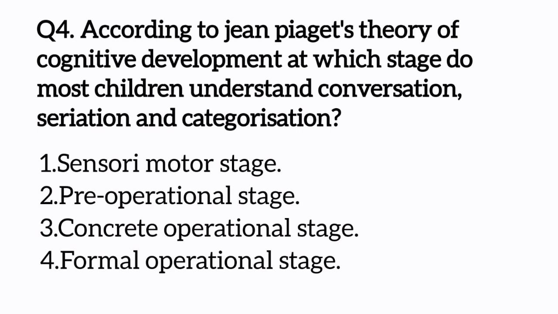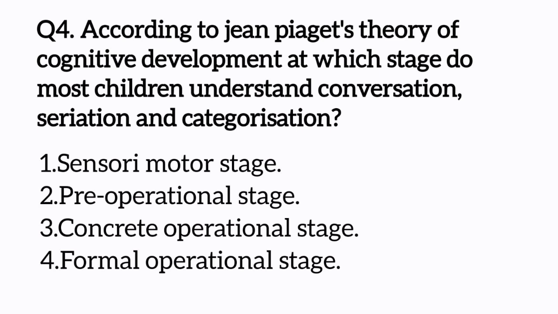These 3 are characteristics of the concrete operational stage. They are able to classify or categorize objects by their size, color and type. And in seriation, they can organize objects from big to small, small to big. So the correct option is concrete operational stage.